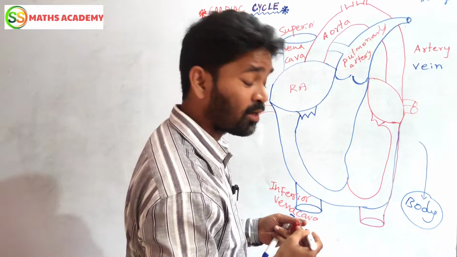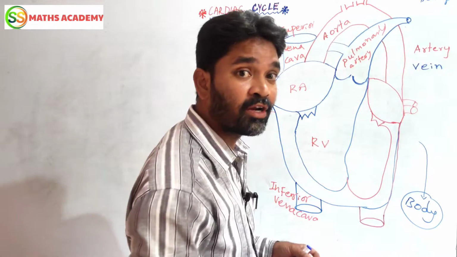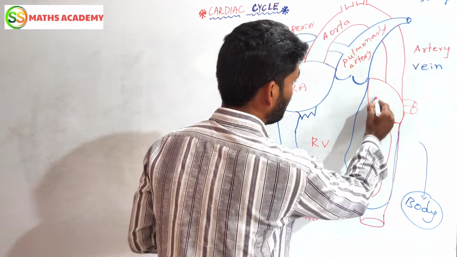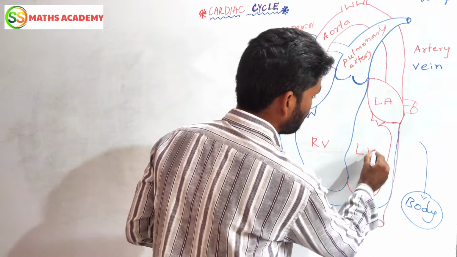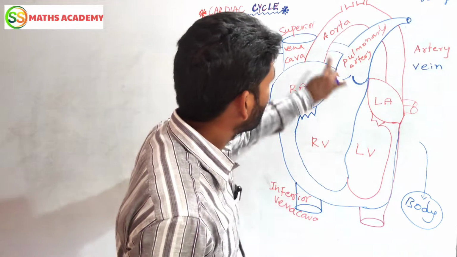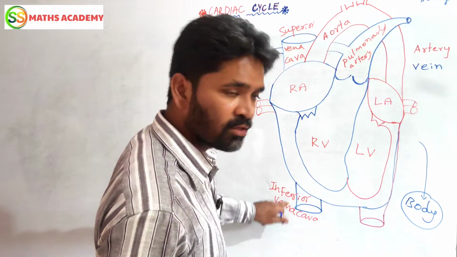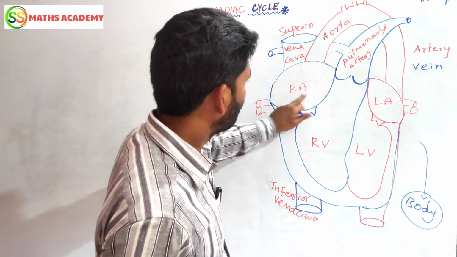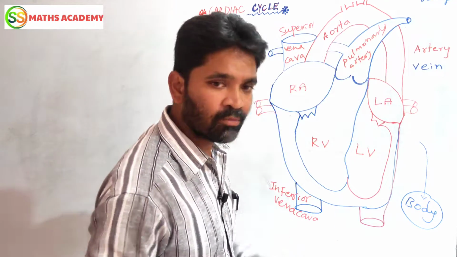What is this? Right atrium. This is your right ventricle. This is your left atrium. This is your left ventricle. Are you understanding or not? Now your aorta is there, your vena cava is there, superior, inferior, 4 chambers are there, then pulmonary artery is there. Then what is